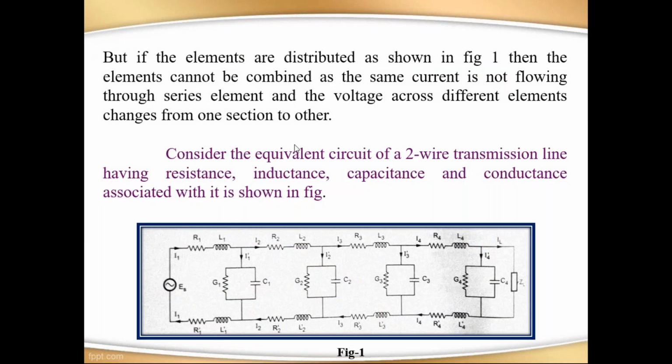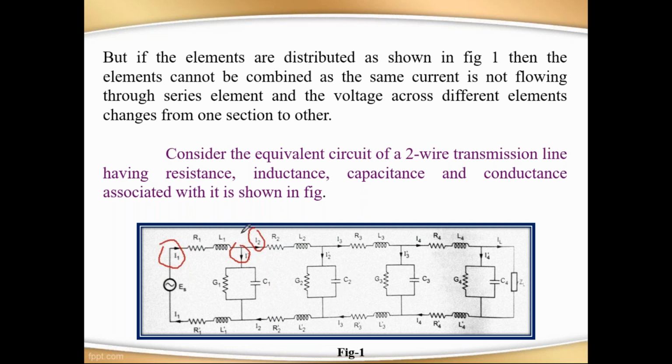So why can't we combine them? Since the same current is not flowing through each element. Suppose here the current flowing is I1, and here I1 dash, I2. So there is no same current flowing through each and every section. So in this complex condition, we can't reduce the circuit as we did in the previous series-parallel combination.